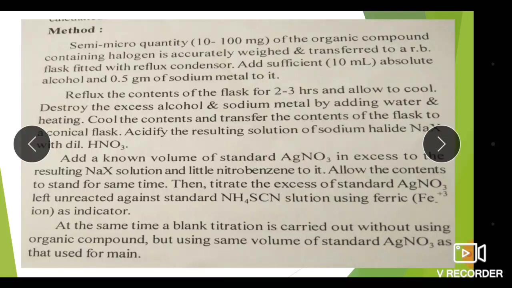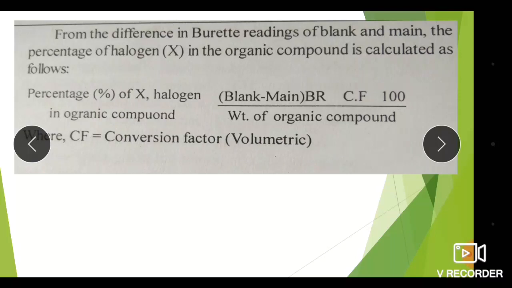So by using the formula we can calculate the amount of halide present in the given organic compound by subtracting the main burette reading, that is the sample reading, from the blank burette reading, multiplying by the conversion factor, multiplying by 100, and dividing by the weight of organic compound, we will get the percentage of halogen in the organic compound.